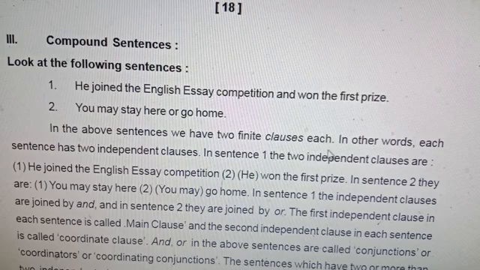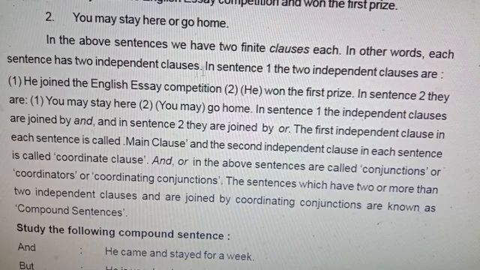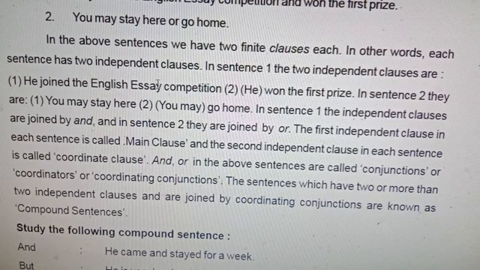In other words, each sentence has two independent clauses. He joined the English essay competition is an independent finite clause. He won the first prize is also an independent finite clause. It doesn't depend on another clause. If a clause depends upon another clause, that is called a dependent clause or subordinate clause. Here both are main clauses, independent clauses.